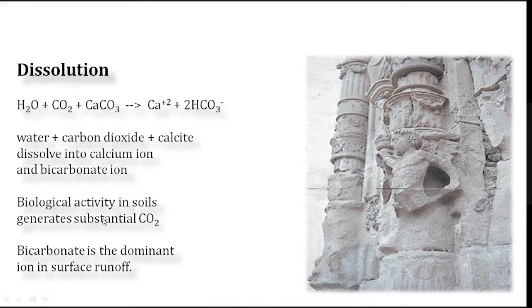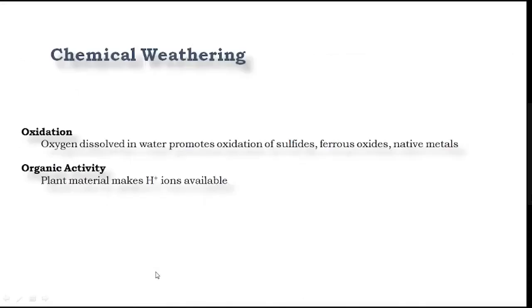Then biological activities in the soil generate substantial CO2, which is also responsible for the dissolution. Then carbonate is the dominant ion in surface runoff. Then chemical weathering is again divided into oxidation, that is oxygen dissolved in the water promotes oxidation of sulfides, ferrous oxides, native metals, and then organic activity due to plant material makes H plus ions available.